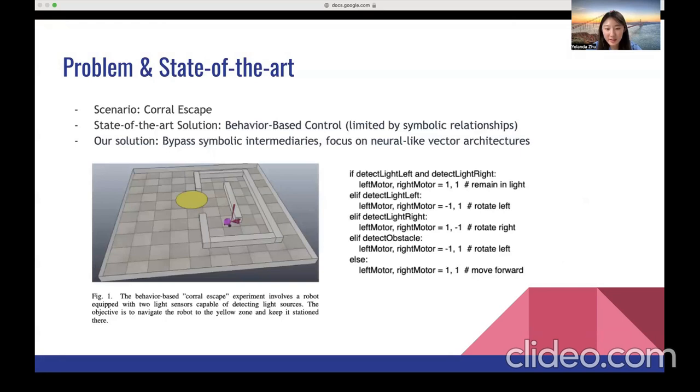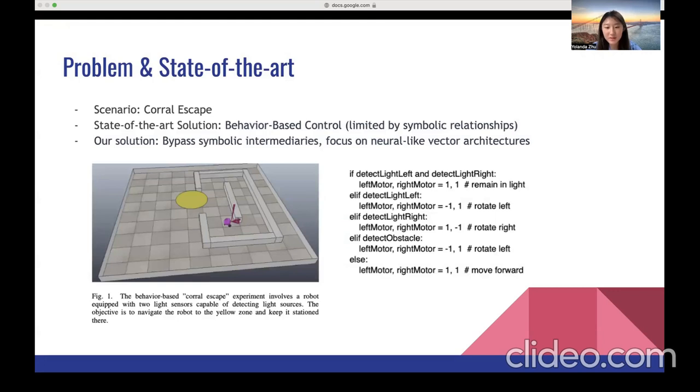Now, let's visualize the scenario. Consider a robot in a car escape task. It must exit an enclosed space, locate a light source, and stay within the illuminated area while evading obstacles. Simple for humans, perhaps, but for robots, this demands a series of intricate decisions based on sensory input.